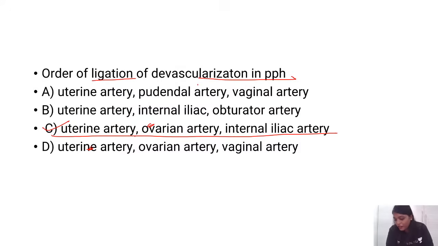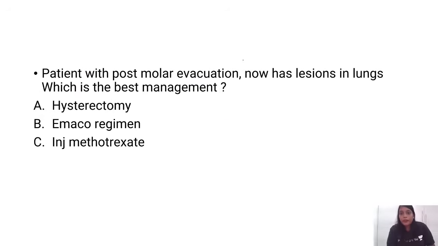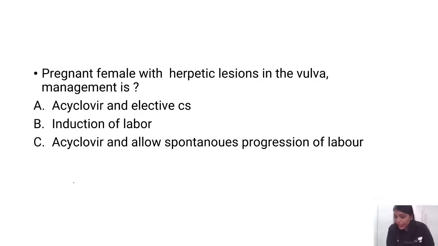Was there no option of internal iliac? There was an option of internal iliac, right? So I see Satish telling me that there is an option of uterine artery, ovarian artery and internal iliac. If this was there, this is your answer. Okay? Yes, I am coming to that question also, Khalid. Right. Patient with post-molar evacuation. Yes, I have put that OCP question also. Don't worry.